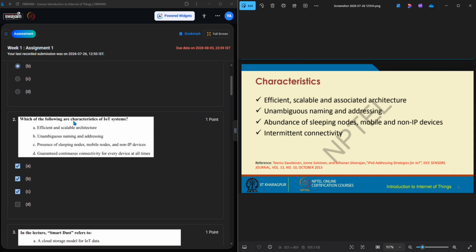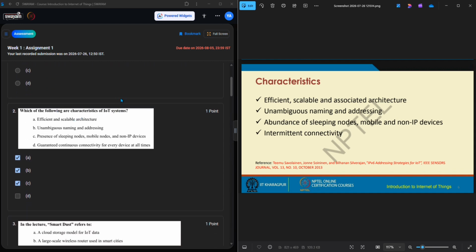Then, which of the following is a characteristic of IoT systems, as you saw in the slides, the lecture notes? Efficient and scalable architecture, yes, that is an IoT characteristic. Unambiguous naming and addressing is also right. Then presence of sleeping nodes and mobile nodes, yes, this is also right, with intermittent connectivity. But continuous connectivity is a wrong answer.